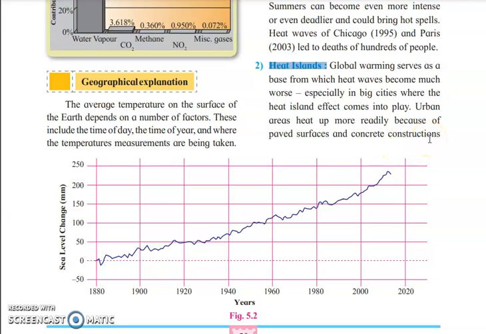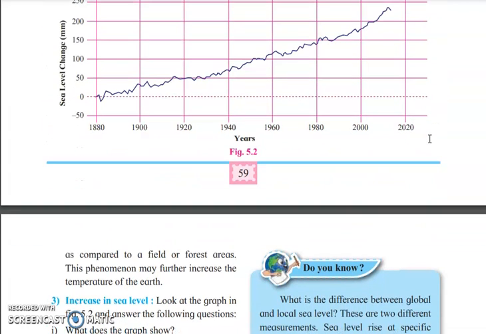Wherever there is plantation or the land is under agriculture, such places tend to be somewhat cooler. But places under concrete buildings and big cities get warmer easily. Such places are called heat islands.